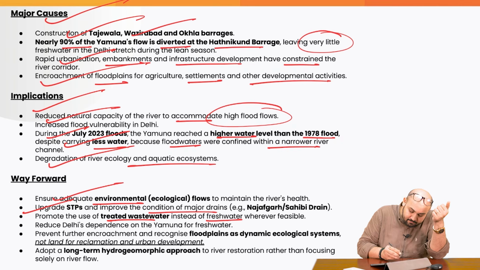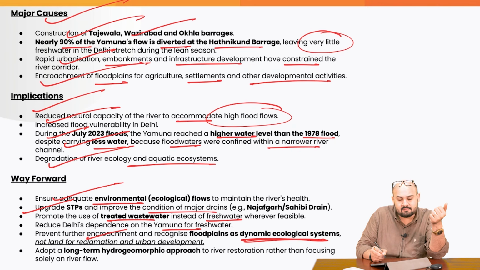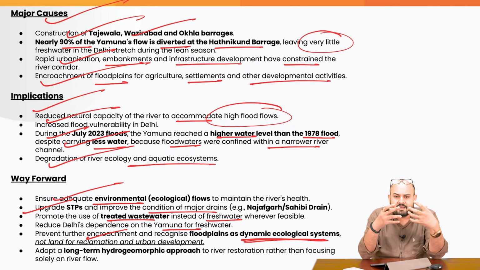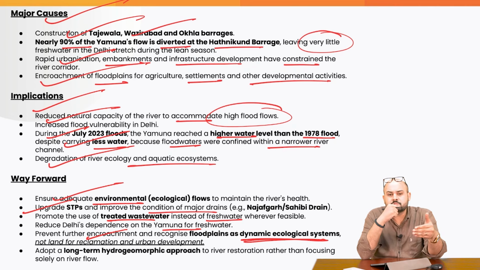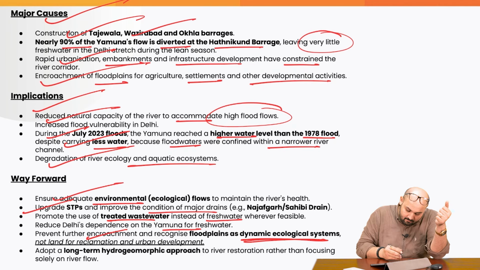Why not? Reduce Delhi's dependence on the Yamuna for fresh water, prevent further encroachment and recognize the floodplains as dynamic ecological systems. So they are basically living systems, you have to understand. And if there is a kind of an artificial encroachment, a deliberate encroachment of these areas, it would affect the overall natural ecosystem, right? Not land for reclamation or urban development.